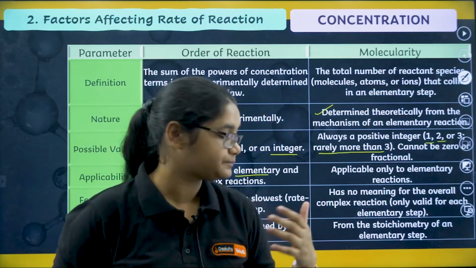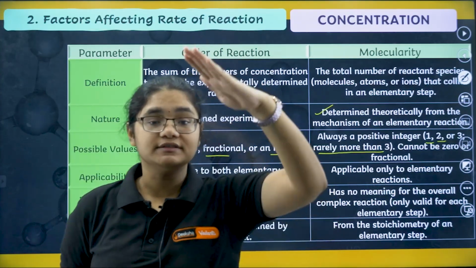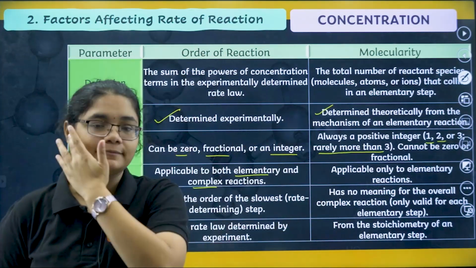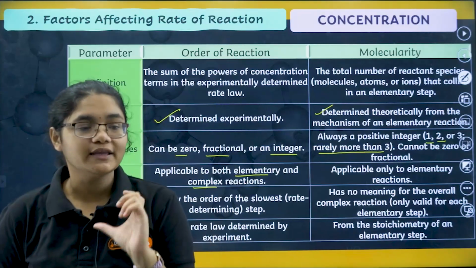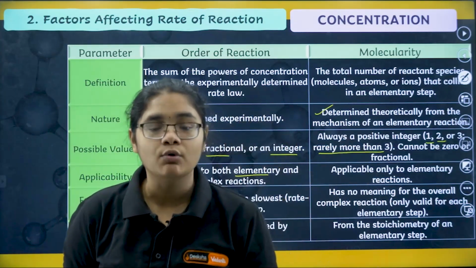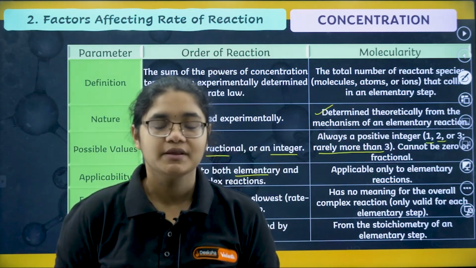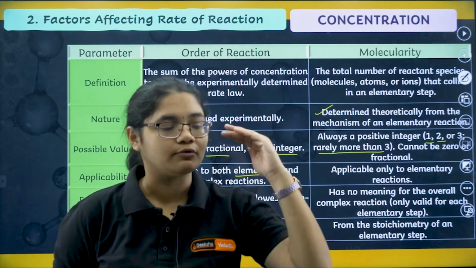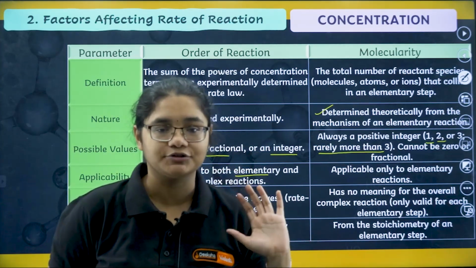Why we cannot apply it to complex reactions, because in complex reactions there are a number of steps, right? There is not a single step, so we cannot find what the overall molecularity of this reaction is. So molecularity of a reaction is always applicable to elementary reactions.